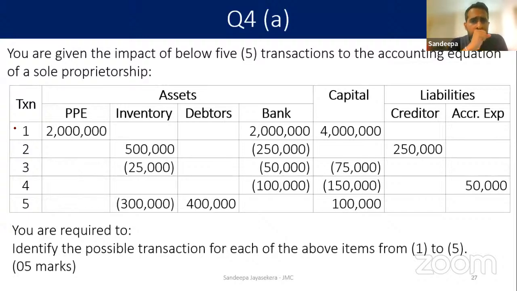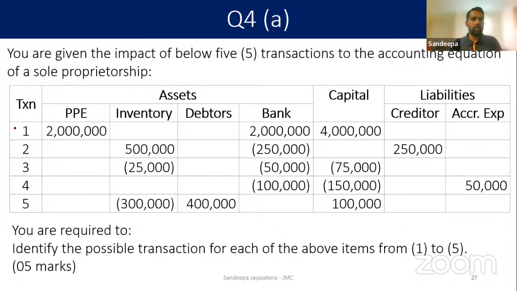Now look here. In the first one, PPE has increased by 2 million. Bank balance has increased by 2 million. Capital increased by 4 million. So it's pretty obvious. This is where the owner is investing in the business. Owner has invested property, plant and equipment 2 million and cash worth of 2 million to the business.